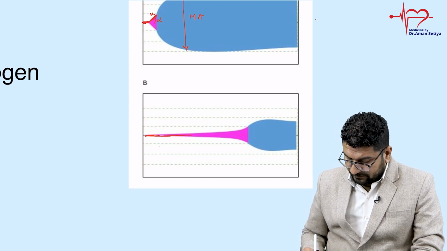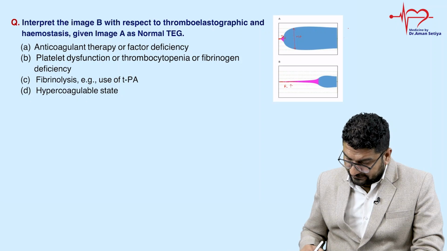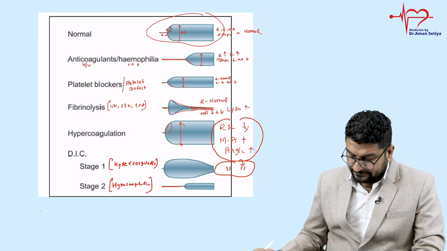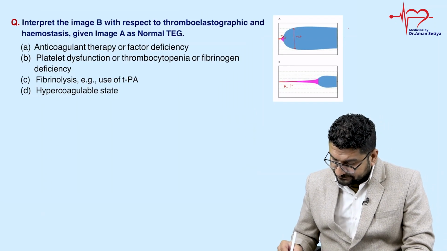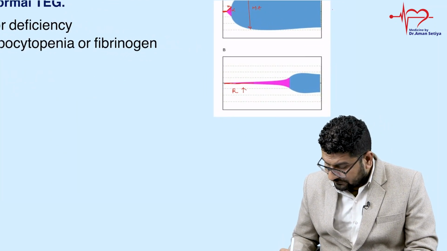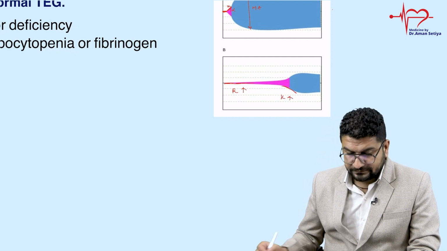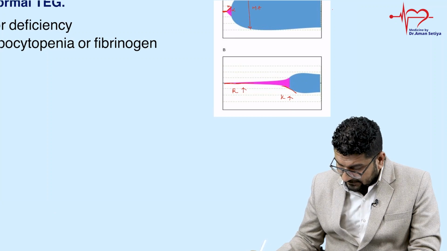तो R is increased. अगर मैं आपको compare करूं, ऐसा हमने कहाँ देखा था, you can notice this type where we have seen here. So R is increased. So R बढ़ गया है. Then if you see this is K. K is also increased, right? So you can notice R is increased, K is increased.